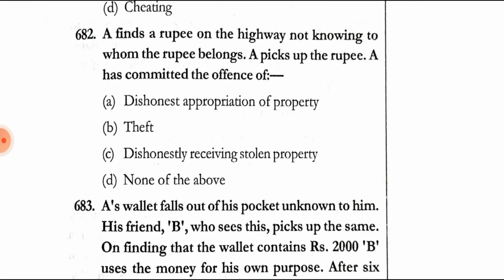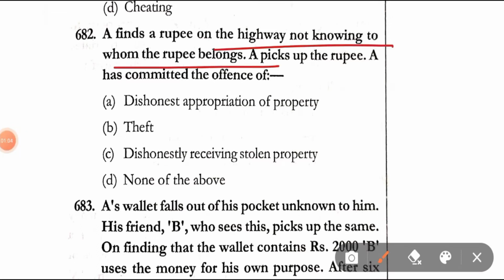Question number 682. A finds a rupee on the highway not knowing to whom the rupee belongs. A picks up the rupee. A has committed the offence of dishonest misappropriation of property, theft, dishonestly receiving stolen property, none of the above. Correct answer is option D, that is none of the above.